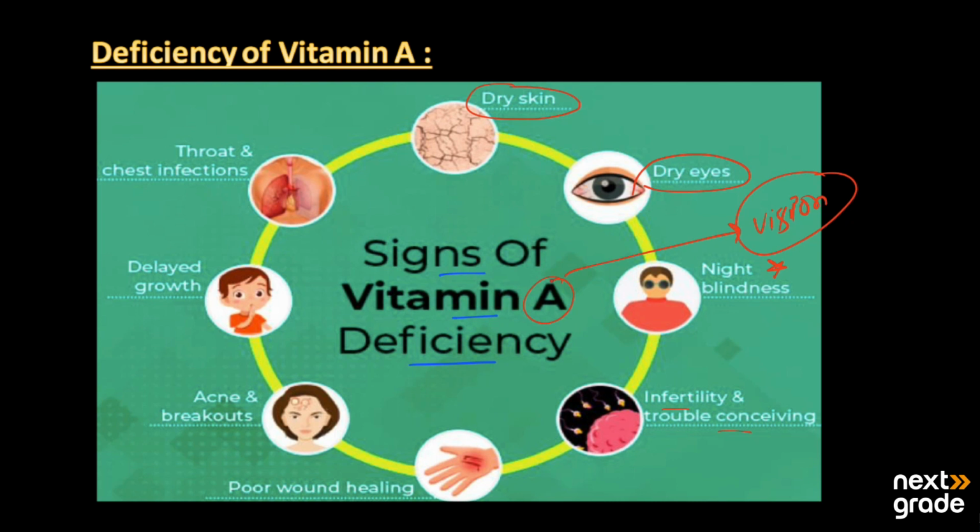On the other hand, if a wound is created on the human body or a living thing, then it is difficult to heal, because vitamin A helps in the healing of wounds. It also prevents acne, and if we have its deficiency, then acne just starts on the face of human beings and also causes breakouts. It may also cause improper or delayed growth of kids, or we can say living organisms.